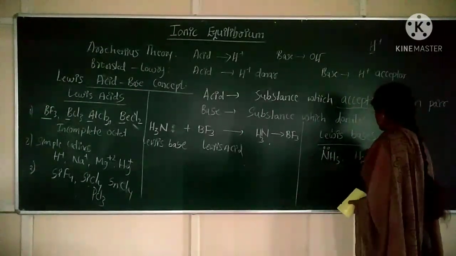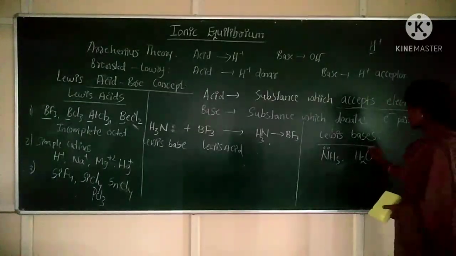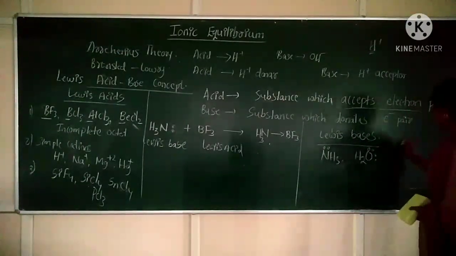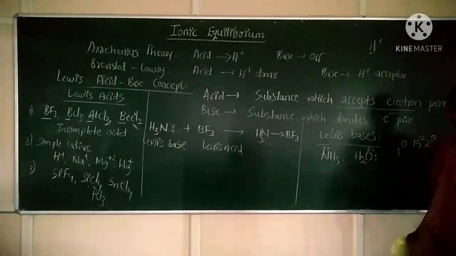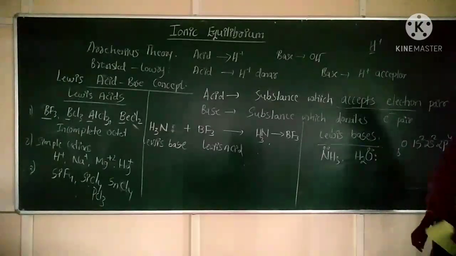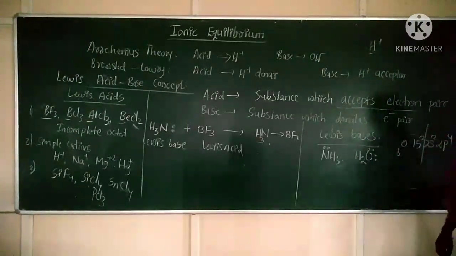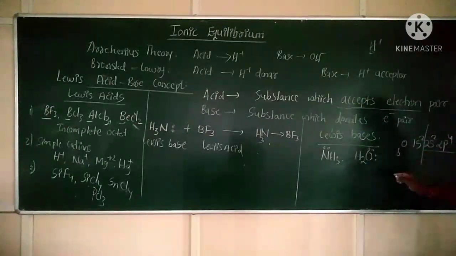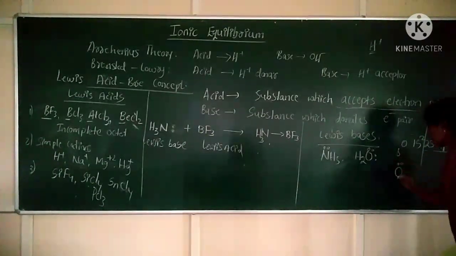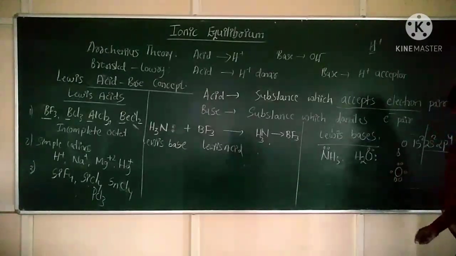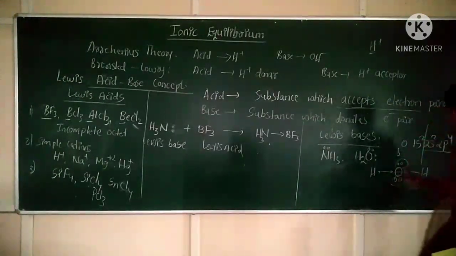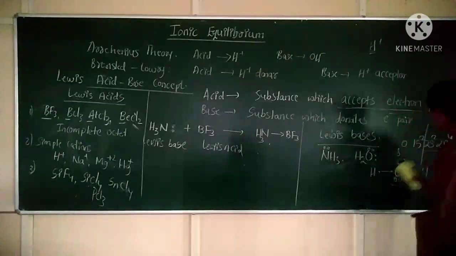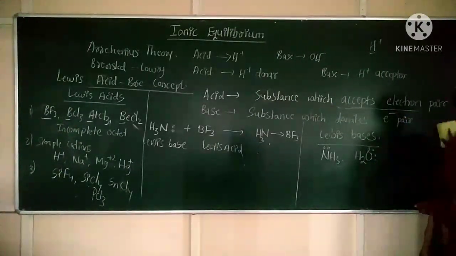Take H2O. In H2O there will be what? Two lone pairs, correct? Oxygen has atomic number 8, which means 1s2, 2s2, 2p4, correct? Configuration of oxygen. So in the outer shell how many electrons are there? 6 electrons. Out of 6 electrons, 2 electrons are involved in bonding with hydrogen, and the other 4 electrons will remain as 2 lone pairs, correct?